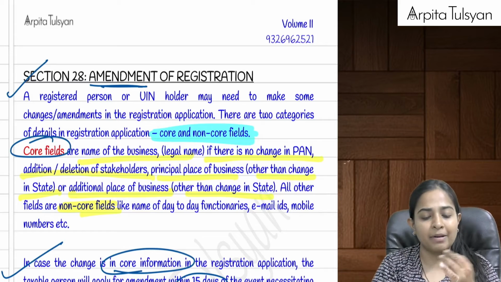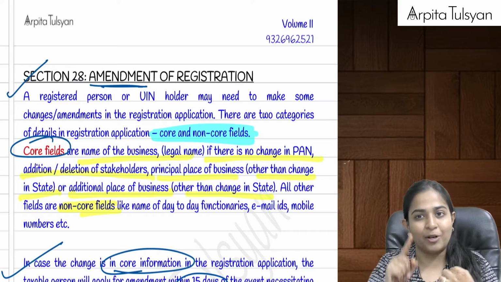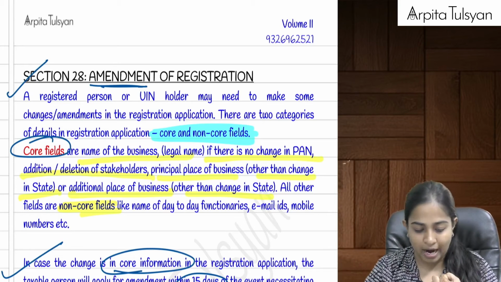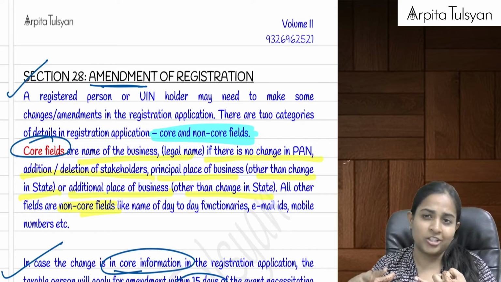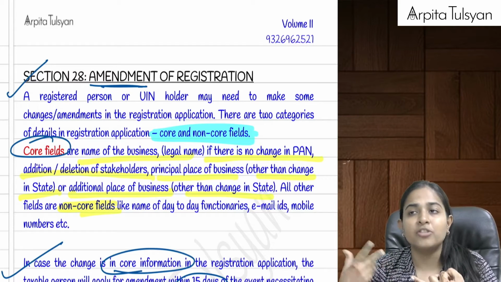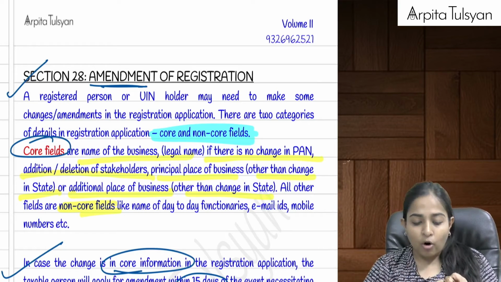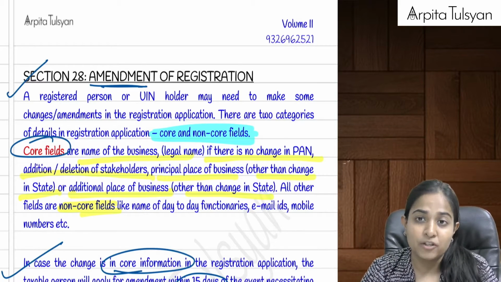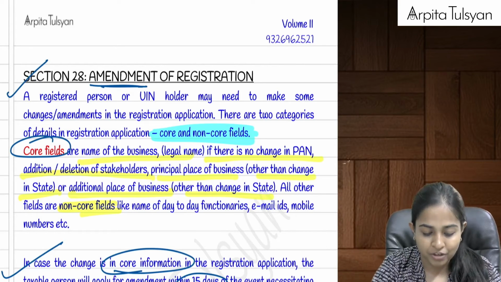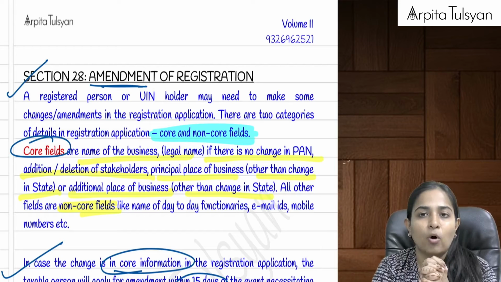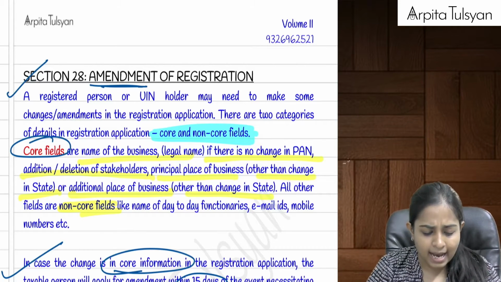Examples of core fields: when there is any change in the name of the business, but not a PAN change, because a PAN change will lead to a new registration altogether. The next one is when there is any addition or deletion in the stakeholders, such as changes in partners, promoters, whole-time directors, etc., or changes in karta. Or whenever there is any change in the place of business, but not in another state, because once you go to another state, a new registration will be required. All these changes will be called core field changes, and all the other changes will be called non-core field changes.